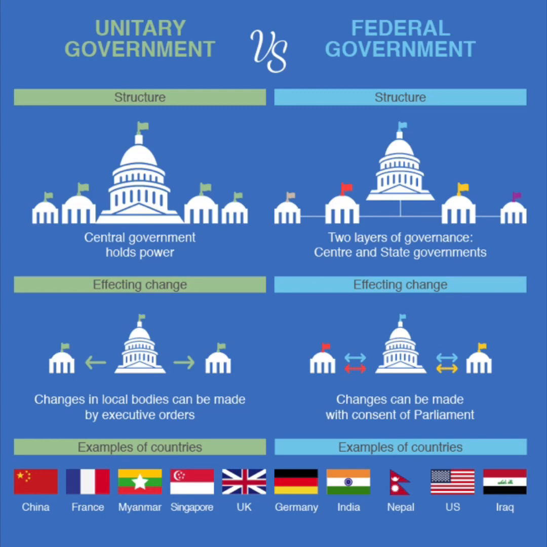Examples of such a type of government are countries like India, USA, Switzerland, Nigeria and Brazil.